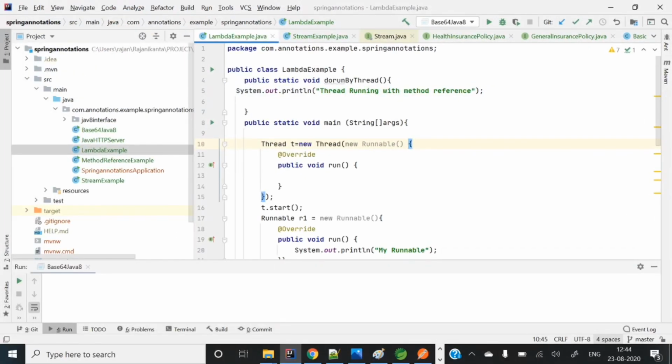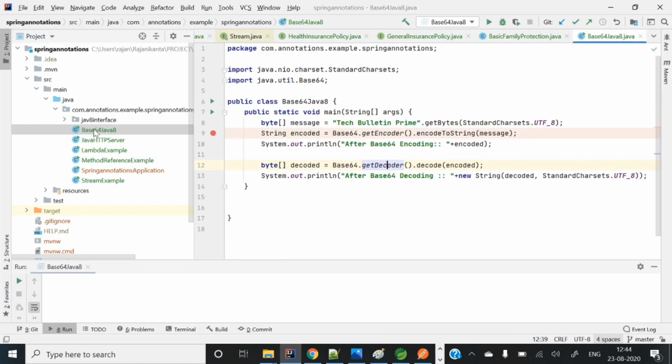Here is my IntelliJ. This is a simple program I have already written. Here some string is there. I am converting it into bytes, and converting those bytes into an encoded string, right? Base64 is that class.